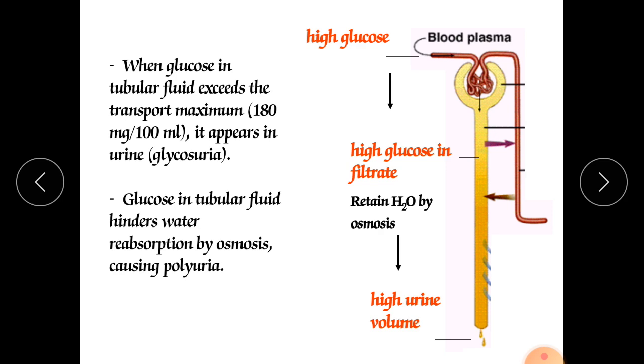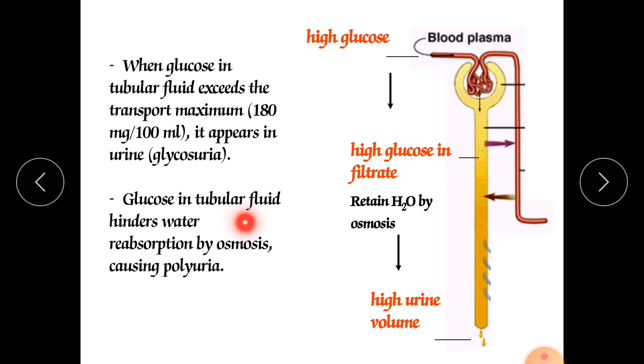When glucose in tubular fluid exceeds the transport maximum, that is 180 mg per 100 ml, it appears in urine. It is called glycosuria. So when it crosses that limit, definitely that glucose will come into our urine. That condition is called glycosuria.